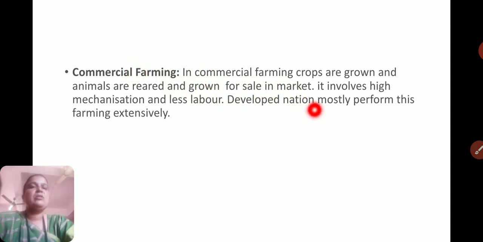Such farming is done by farmers with the intention of profit. It involves high mechanization and less labor.